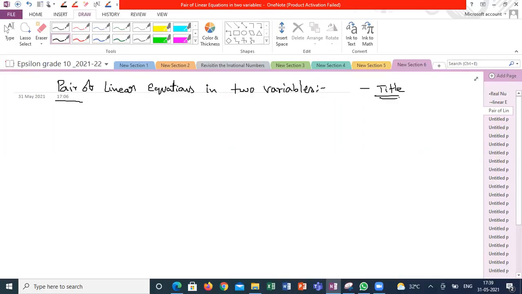Guys, what are we going to discuss here? There are 2 linear equations in 2 variables. How are we going to discuss how to solve those equations? What is the meaning of solution here? When it comes to a linear equation, what is the meaning of solution? Graphically, how can we represent it?